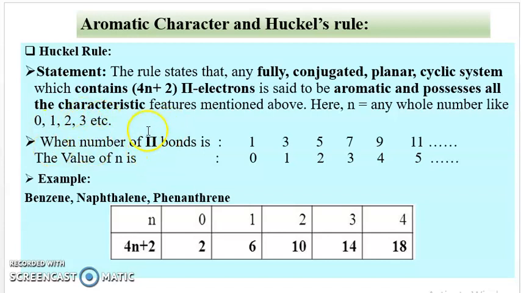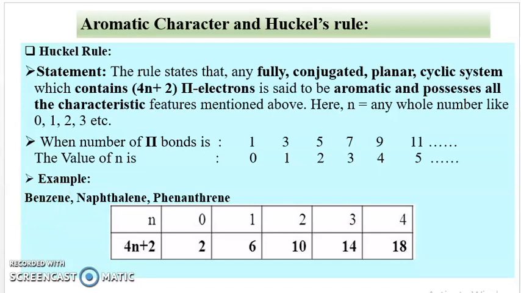When the number of pi bonds is 1, the n value is 0. When the number of pi bonds is 3, the n value is 1; for 5, it is 2; for 7, it is 3. When the number of pi bonds is 9, the n value is 4. When the number of pi bonds is 11, the n value is 5.